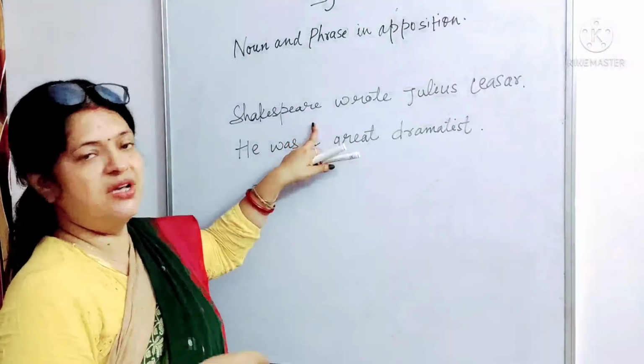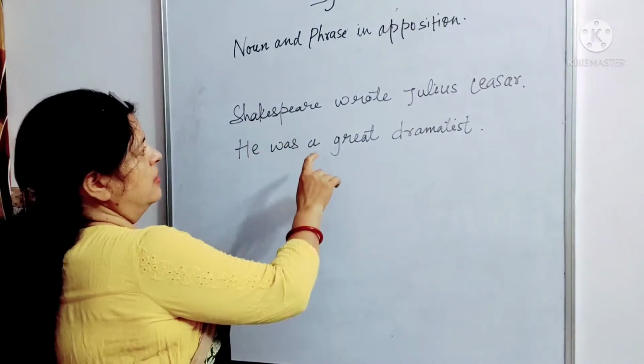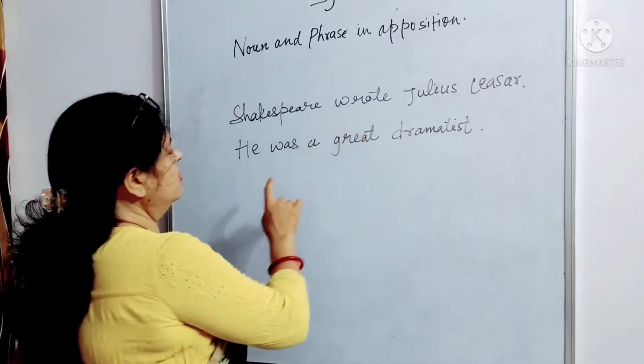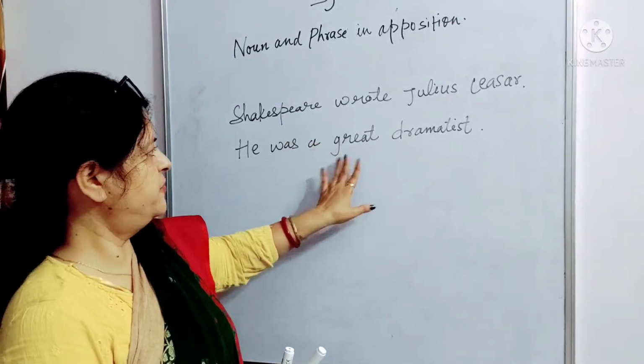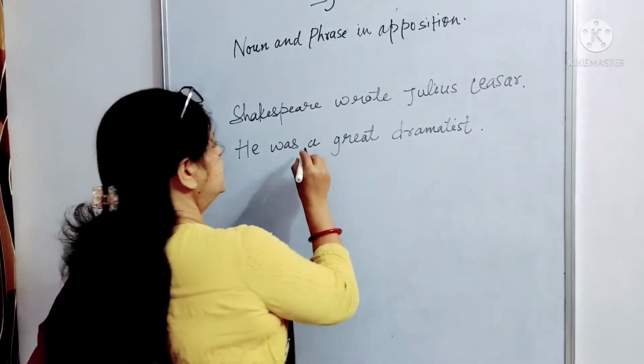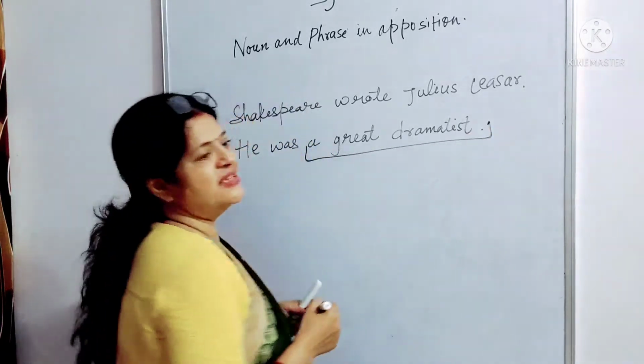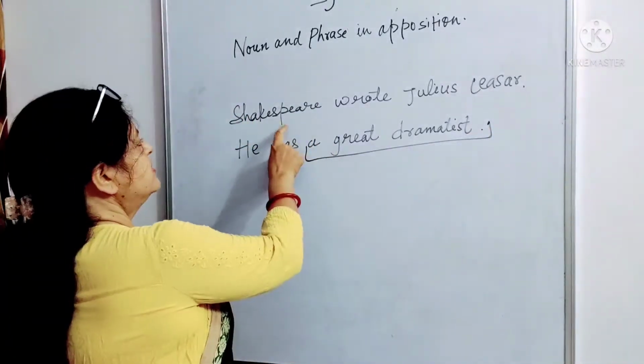Shakespeare wrote Julius Caesar. No. He was a great dramatist. So we have found this phrase, a great dramatist. This phrase is telling exactly about the subject.